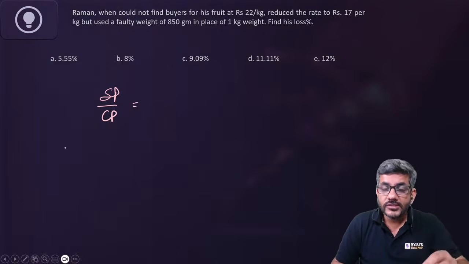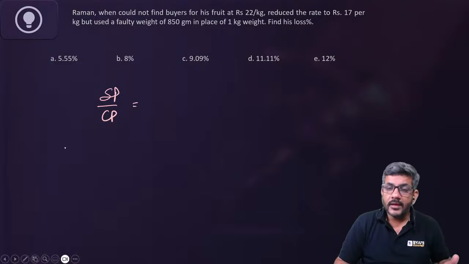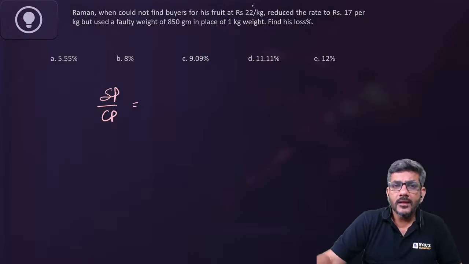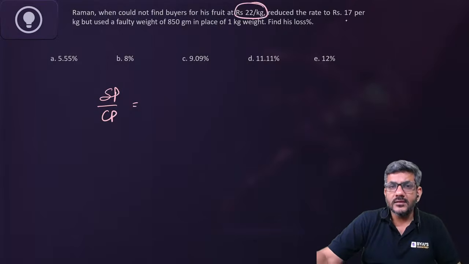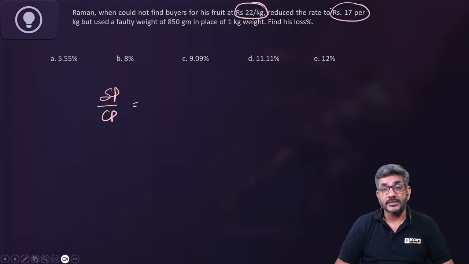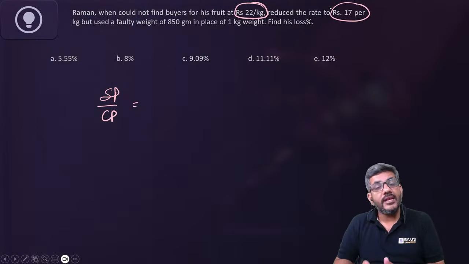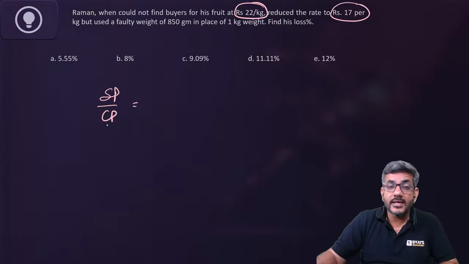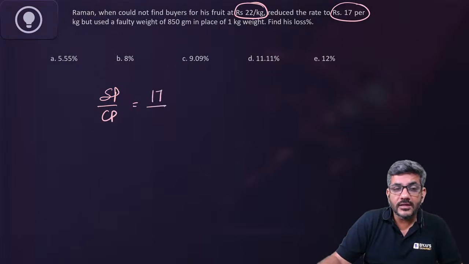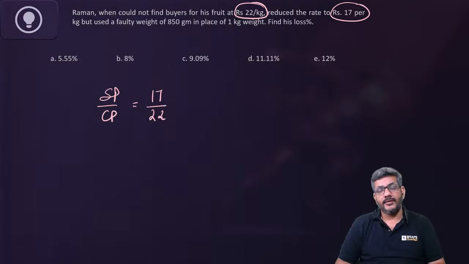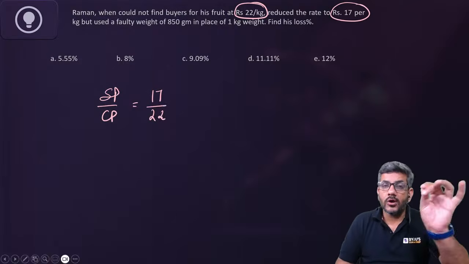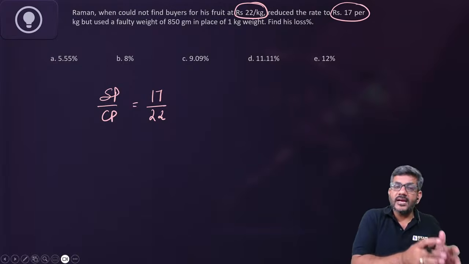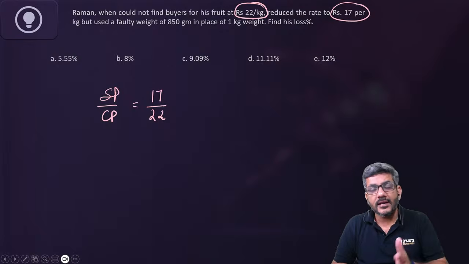If it's a case of loss, SP by CP is less than 1. If it's a case of profit, SP by CP is greater than 1. How do we use that? Something worth 22 per kg, he starts selling for 17 per kg. 22 का item he is selling in 17. He is making a loss by this. Loss means less than 1. Less than 1 means smaller number in the numerator, larger in the denominator. If it's a loss, write the smaller number above. If it's a profit, write the larger number above. So you are selling an item of 22 for 17 rupees. You are creating a loss because of that.